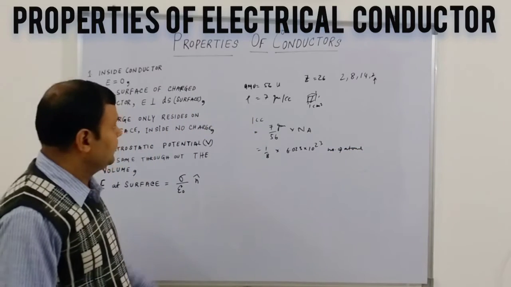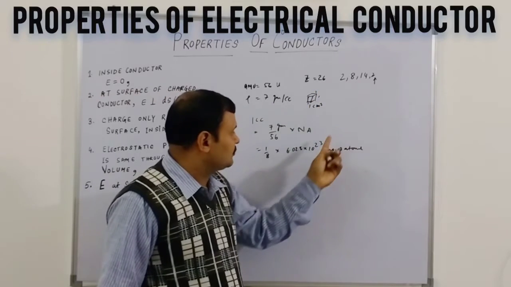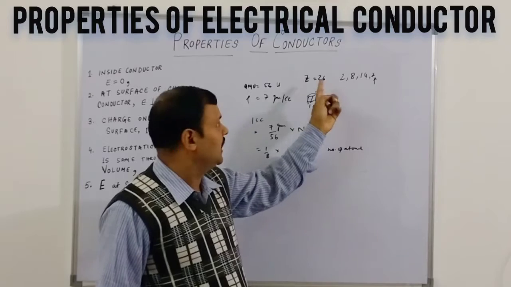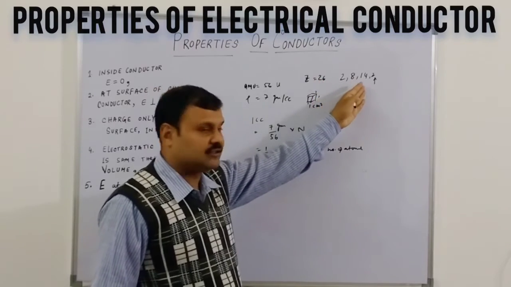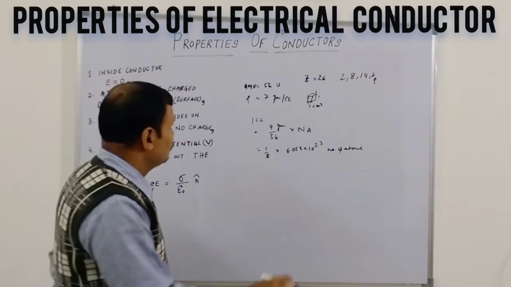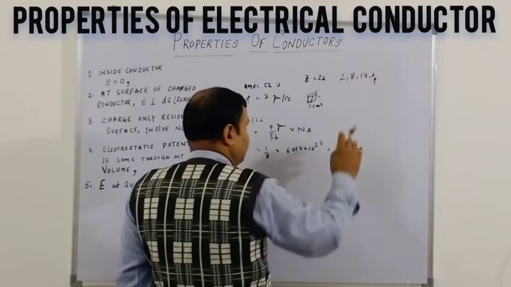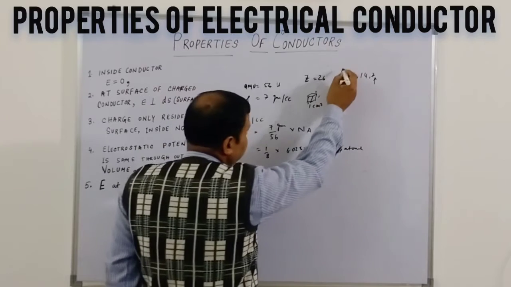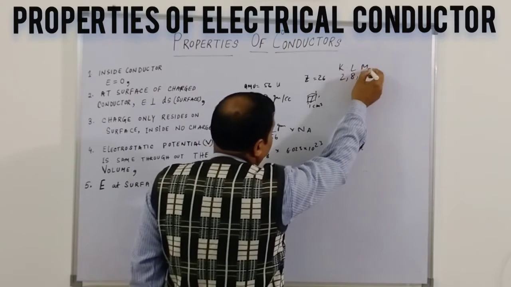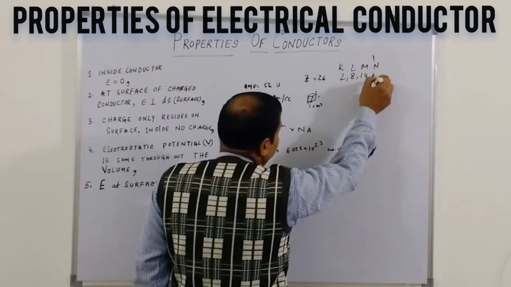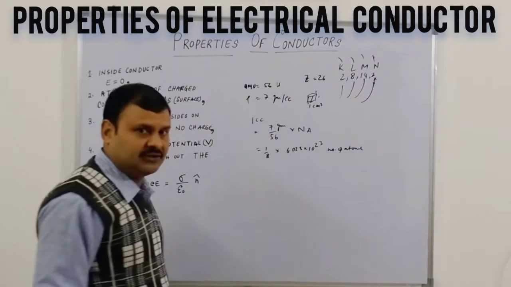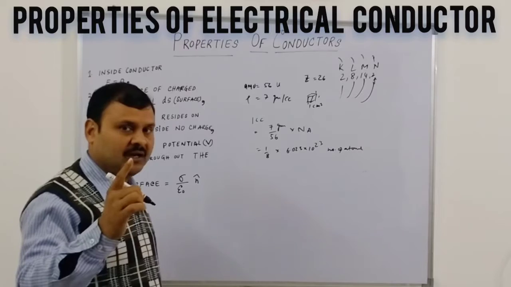Now all these atoms have 26 protons and 26 electrons, but all of these are not free to move. Only the outer shell is free, where the shells are K, L, M and N. So the N shell electrons are only 2, which are free to move.